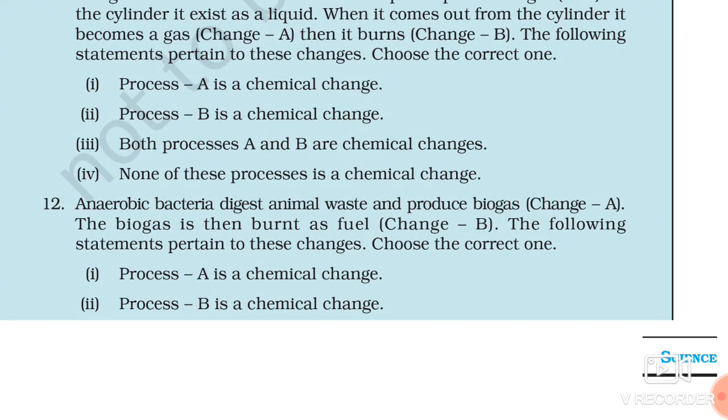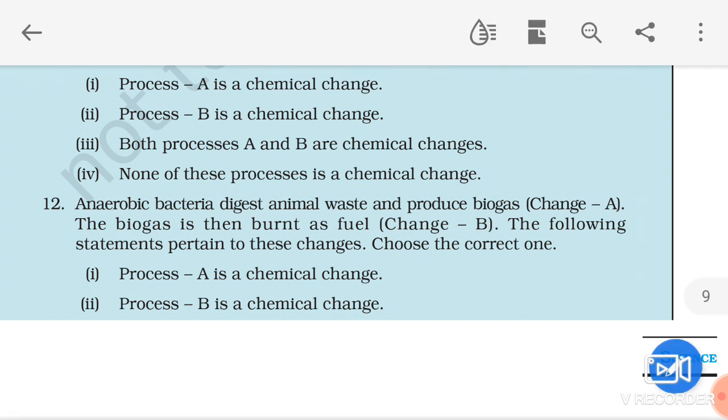What is happening here? Anaerobic bacteria digest animal waste. See, the process of digestion, you know very well, is an example of chemical change. Here digestion is taking place, and what is coming out? Biogas. So if digestion is taking place, change A is an example of chemical change. In change B, what is happening? Fuel is burning. What is burning?